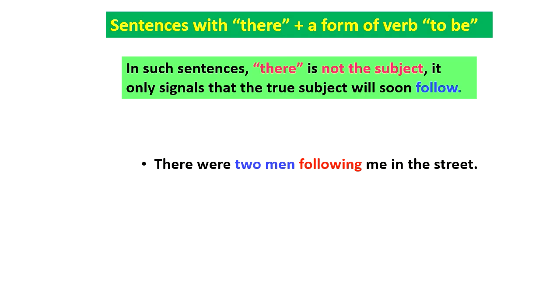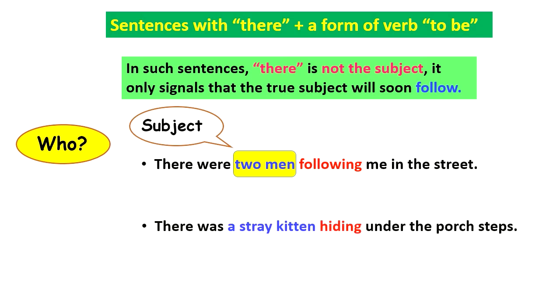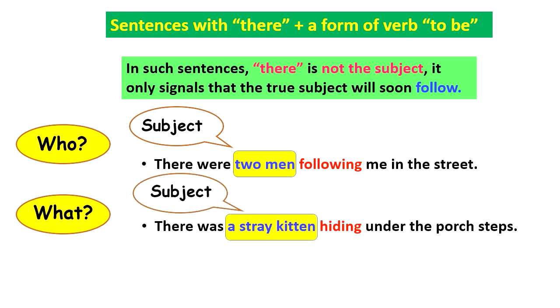Here, if you ask the question who was following, you will get the answer two men, which is the subject here. In the same way, there was a stray kitten hiding under the porch steps. Here also, if you ask the question who or what was hiding, you will get the answer a stray kitten, which is the subject here.